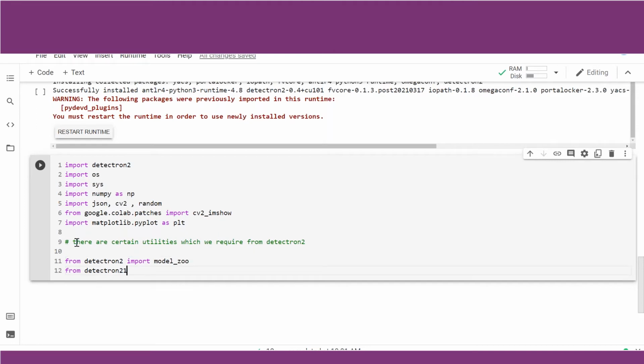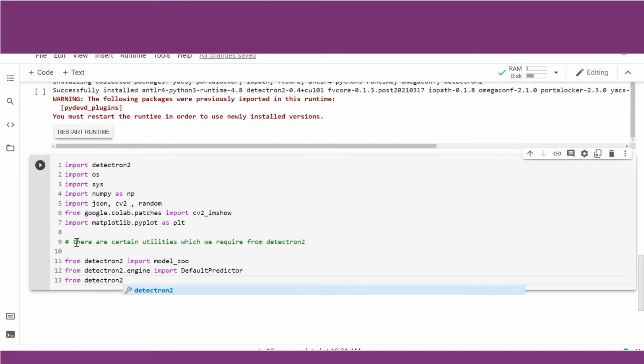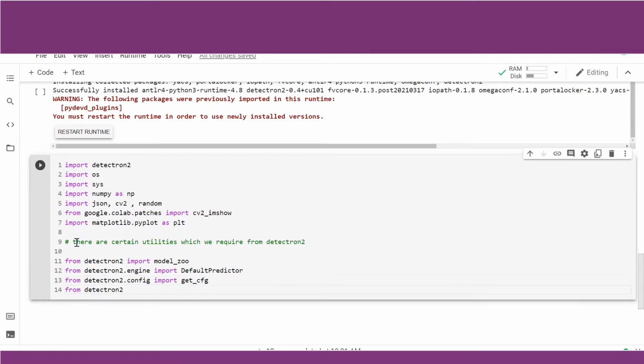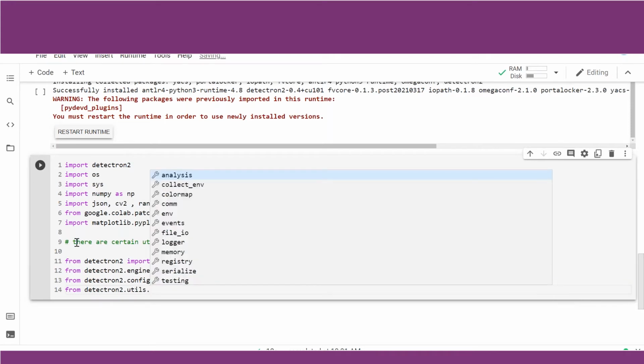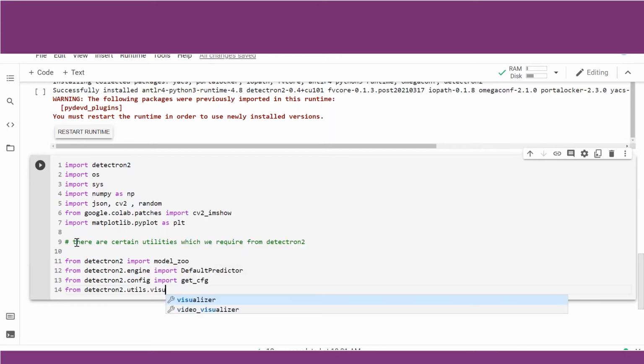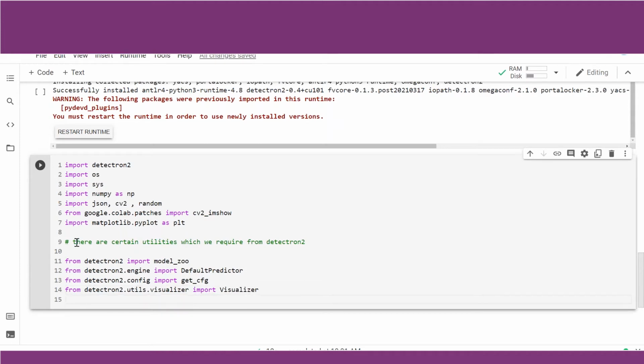From detectron2.engine import DefaultPredictor. From detectron2.config import get_cfg. The config file has been called, the default predictor has been called. Yes, now we may want to visualize our inference. From detectron2.utils.visualizer import Visualizer. This will be used in order to visualize our inferences.